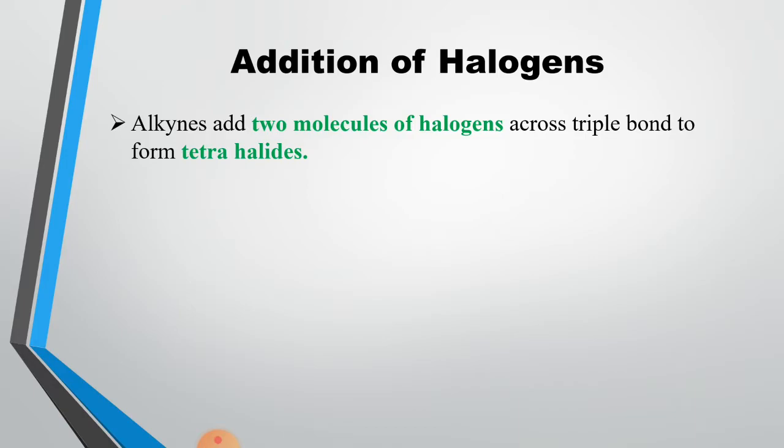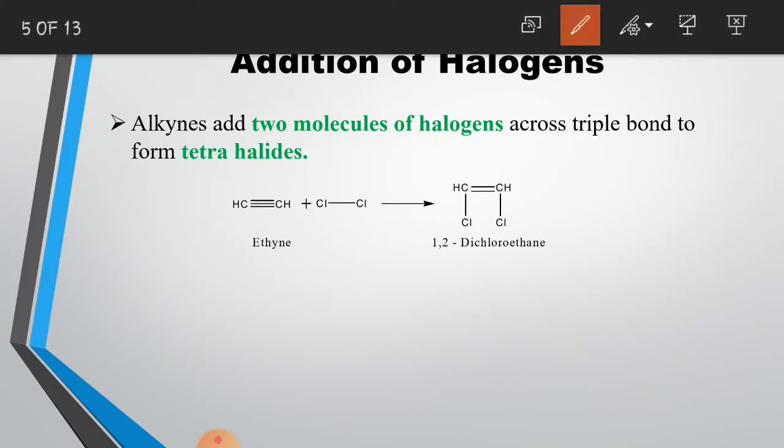Alkynes add two molecules of halogens across the triple bond to form tetrahalides. This is the chemical reaction. In the first step, ethyne will react with a chlorine molecule to form 1,2-dichloroethene. The breaking of a triple bond is a step-by-step process.